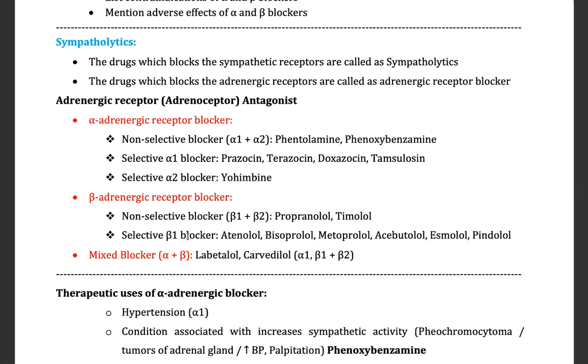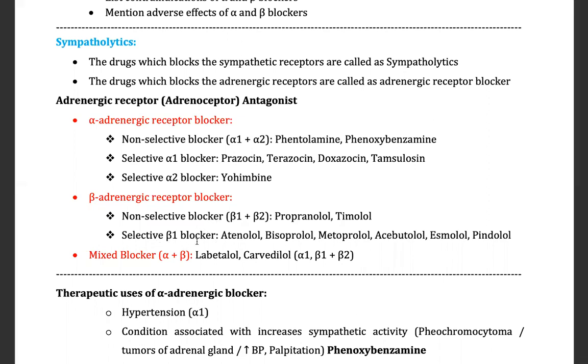We also have selective beta 1 blockers. Where is the beta 1 receptor located? In the heart. And where is the location of beta 2? Not lungs, don't say the lungs. Say the bronchi. Yes.